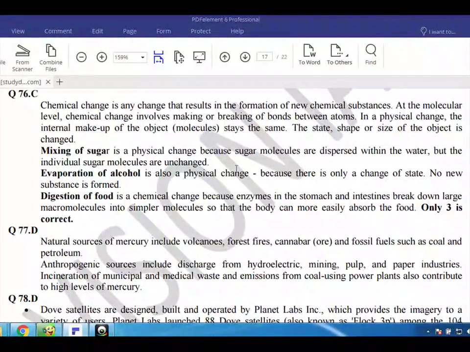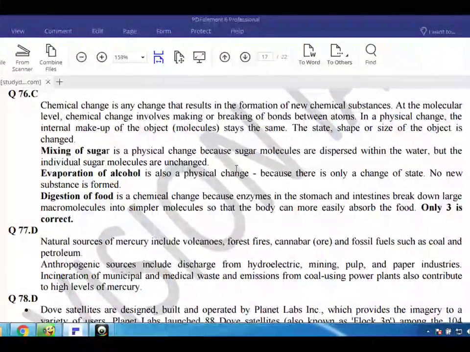Mixing of sugar in water is a physical change because sugar molecules are dispersed within the water, but the individual sugar molecules are unchanged. Evaporation of alcohol is also a physical change, because there is only a change of state. No new substance is formed. Digestion of food is a chemical change because enzymes in the stomach and intestines break down large macromolecules into simpler molecules so that the body can more easily absorb the food. Only 3 is correct.